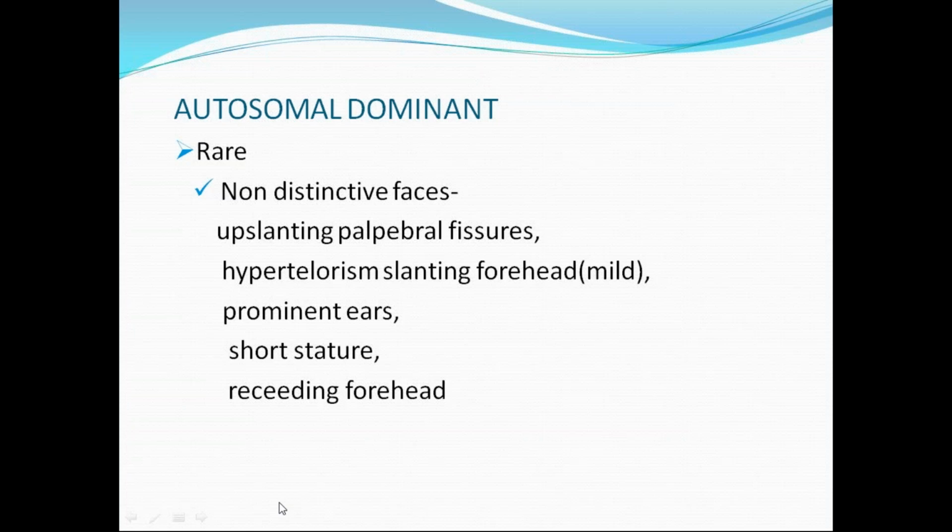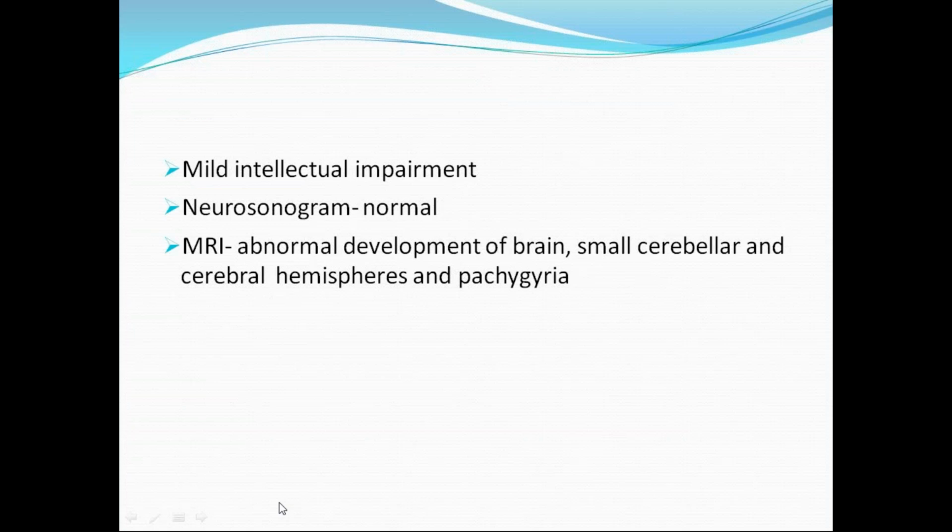Hypertelorism will be there. Prominent ears, short stature, and a receding forehead are common in primary microcephaly, as we discussed earlier. How do you differentiate whether it is autosomal dominant or autosomal recessive? In autosomal dominant, the intellectual impairment is mild. In autosomal recessive microcephaly, severe mental retardation will be there, which is non-progressive, along with a small brain and small cerebral cortex, as we already discussed. Here comparatively it will be better, but there will be abnormal development of the brain with small cerebellar and cerebral hemispheres, and tachycardia one can appreciate. But one differentiating point is that in autosomal dominant conditions, seizures will be rare and mental retardation will be mild.